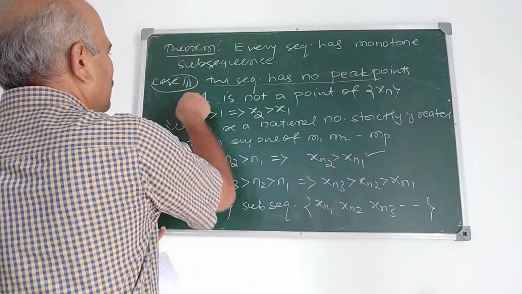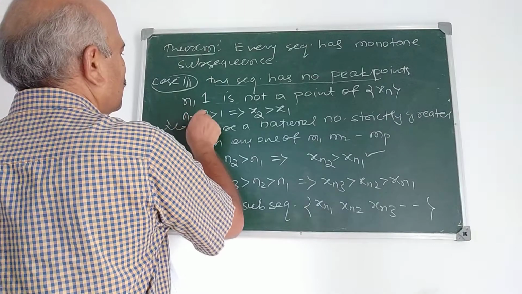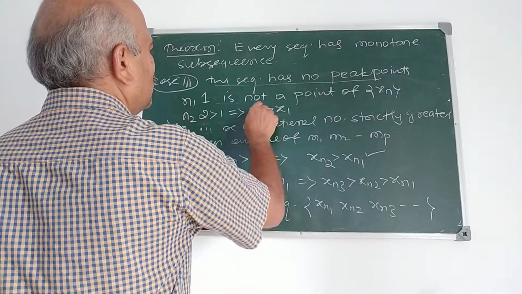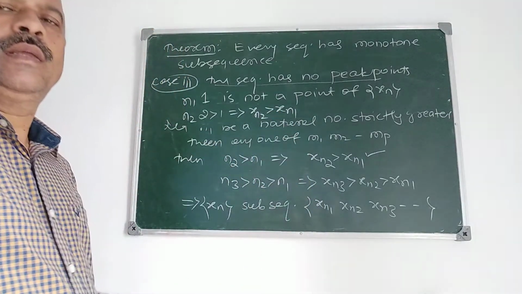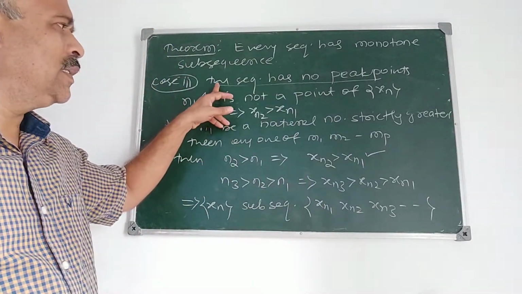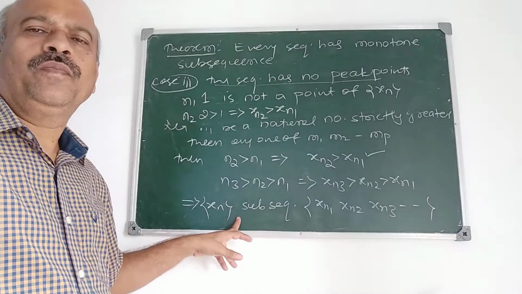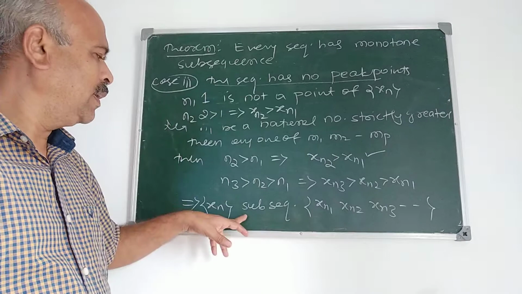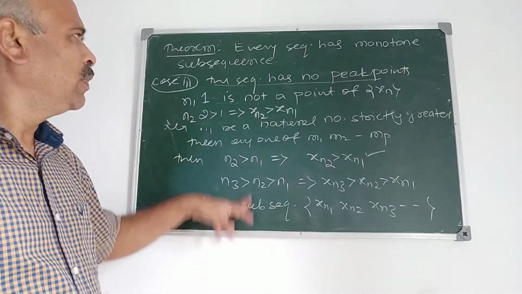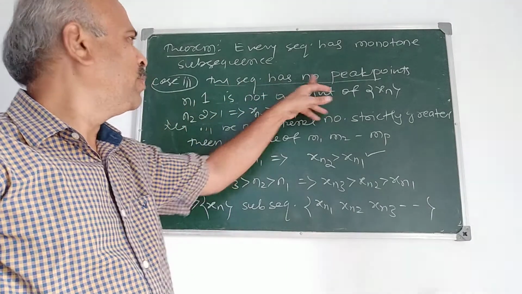Or taking n1 equal to 1 and n2 equal to 2, xn2 is greater than xn1. This case 3 becomes the same as case 2 because we have taken this as no peak points.